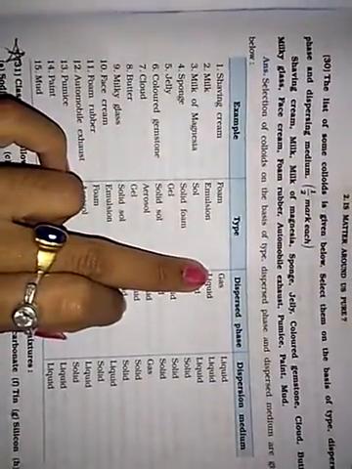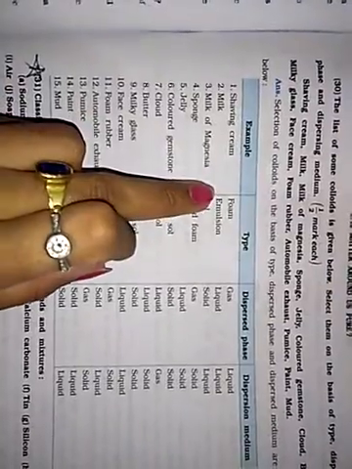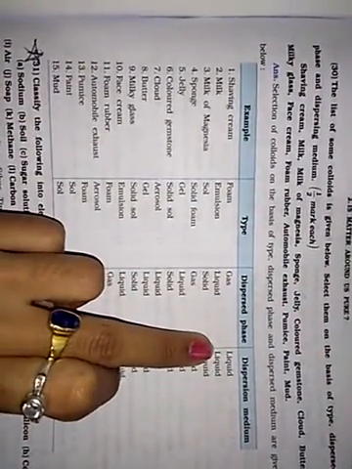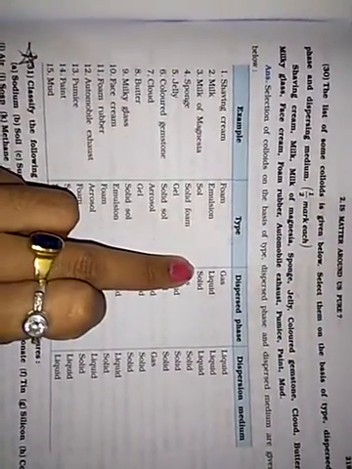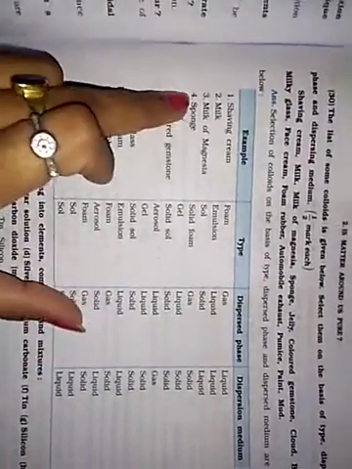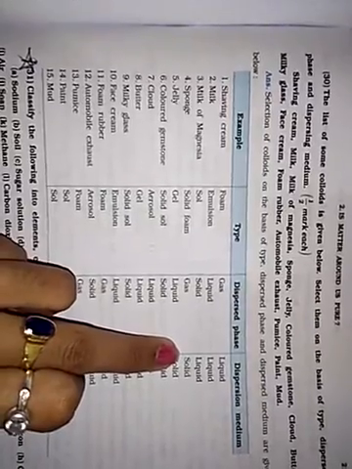Now here are examples, with type, dispersed phase and dispersion medium. Shaving cream is a type of foam. Dispersed phase is gas and dispersion medium is liquid. Milk is a type of emulsion. Dispersed phase is liquid and dispersion medium is liquid. Milk of magnesia: dispersed phase is solid and dispersion medium is liquid. Sponge, type foam: dispersed phase is gas, dispersion medium is solid.